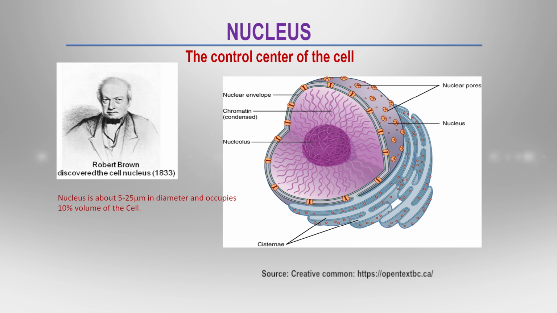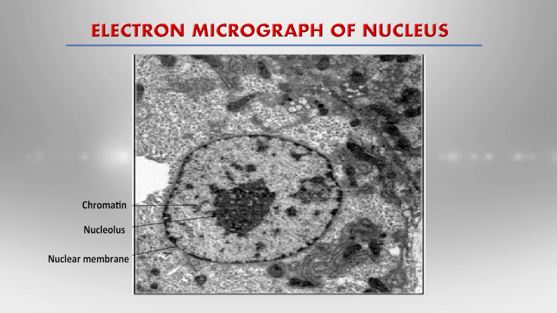You can see here in the electron micrograph of the nucleus that the chromatin is present in the nucleoplasm, and the nucleolus is a rounded dark body of the nucleus, and all of it is covered by the nuclear membrane. The nuclear membrane separates the nucleus from the other organelles of the eukaryotic cell.